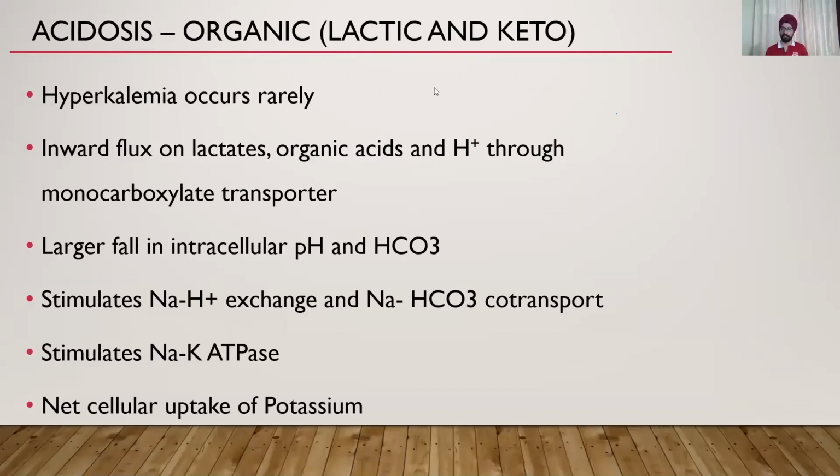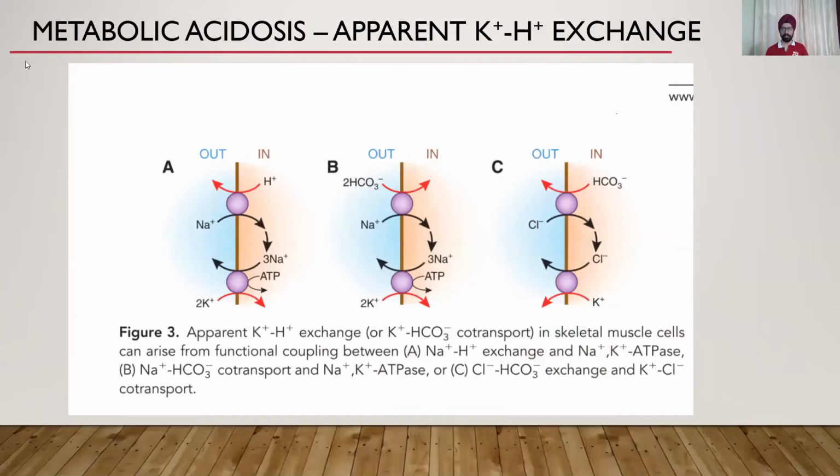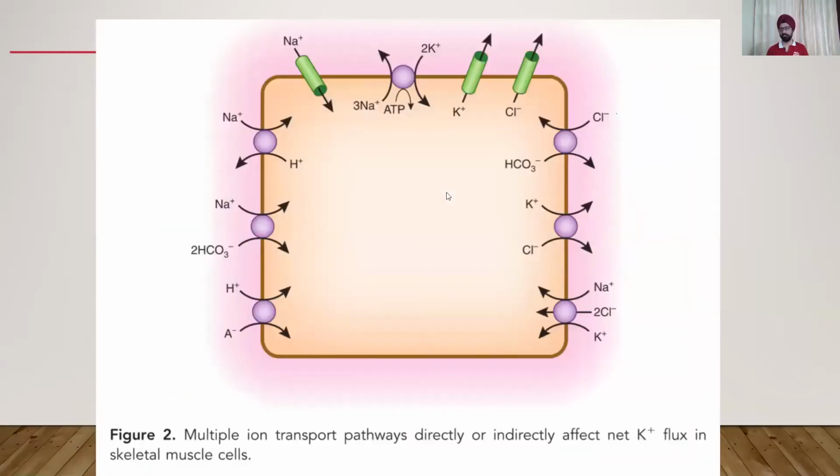Okay, the other point to note is that this happens in most acidosis, but it does not happen in lactic and ketoacidosis and other organic acidosis. Now, why is that? This happens because lactates and organic acids go through a monocarboxylate transporter in the cell. And when they go through that monocarboxylate transporter, they take H plus ions with them into the cell. So when the H plus ions go into the cells, the pH in the cell actually decreases more than the extracellular pH. So all these mechanisms get reversed.